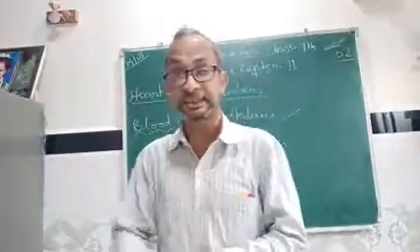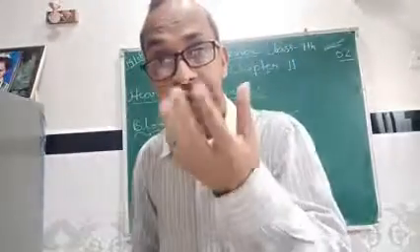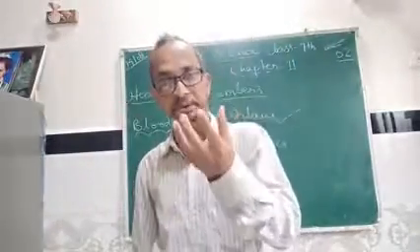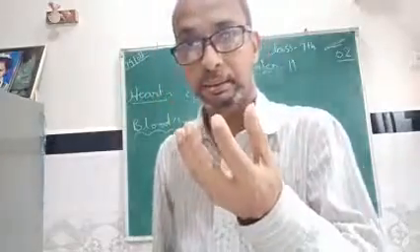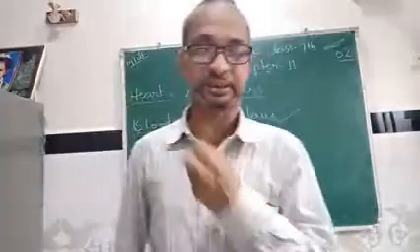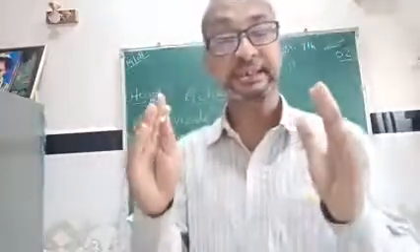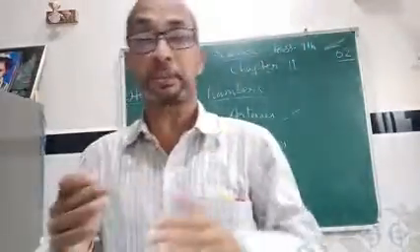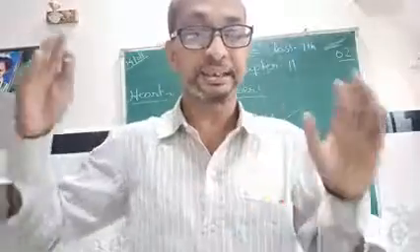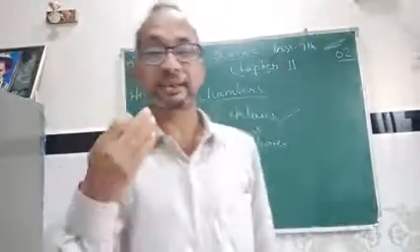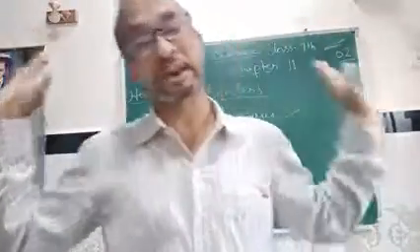Deoxygenated blood means blood that is rich in carbon dioxide. So the pulmonary artery, carrying deoxygenated blood from the heart to the lungs, is called an artery, and it carries blood away from the heart.